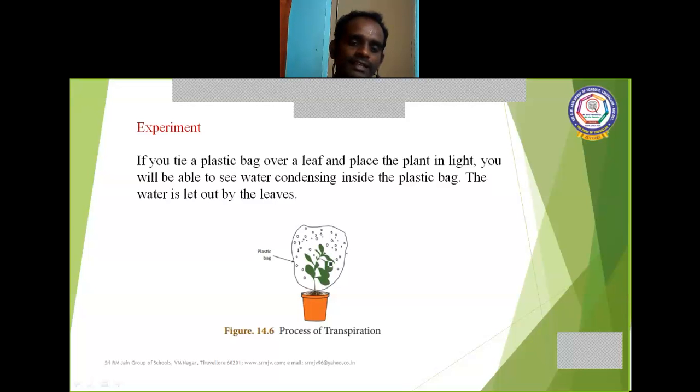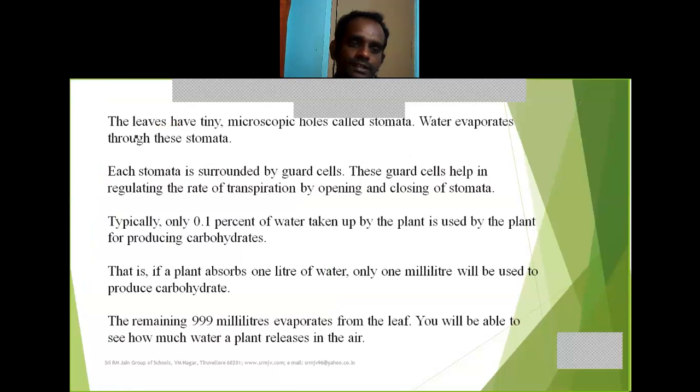The leaves release water as water vapor, so the water is let out by the leaves, and this water is deposited on the walls of the polythene bag. The leaves have tiny microscopic holes called stomata.